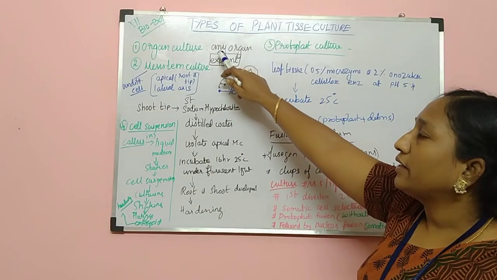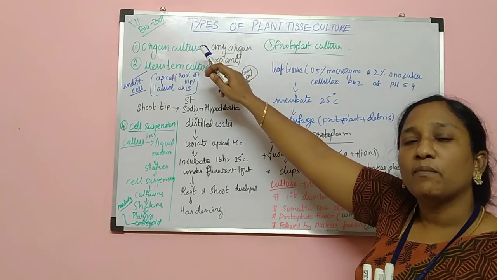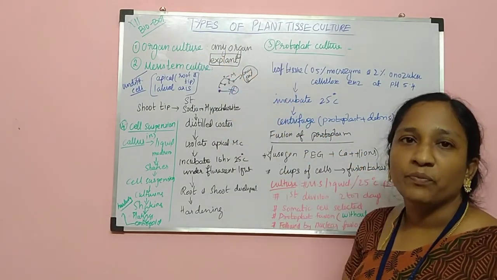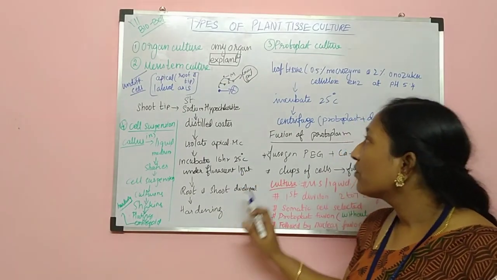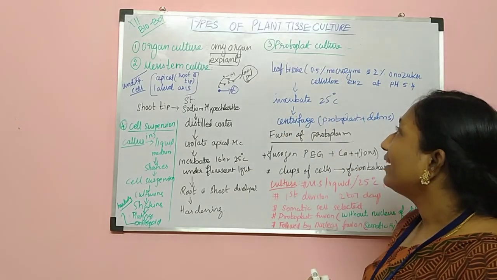Meristematic tissue culture. Organ culture means any organ can be taken, and further, whatever technique is there in plant tissue culture will be followed. Okay, and the third step, which is very important.